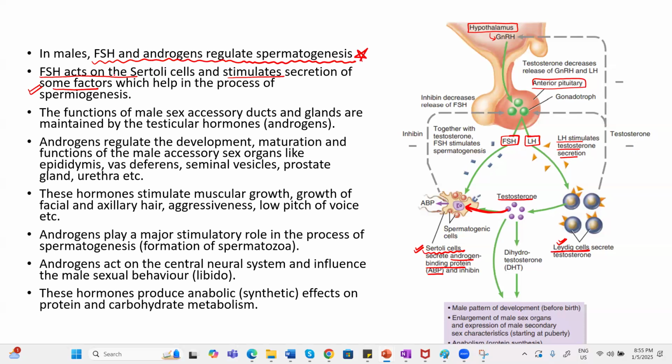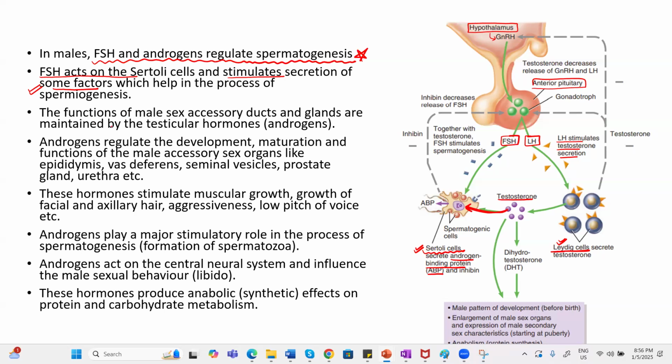And the Sertoli cell will release some factor which helps in the process of spermiogenesis. Spermiogenesis is a process in which spermatid will change into spermatozoa. Is it clear? This is the process by which spermatid will change into spermatozoa.